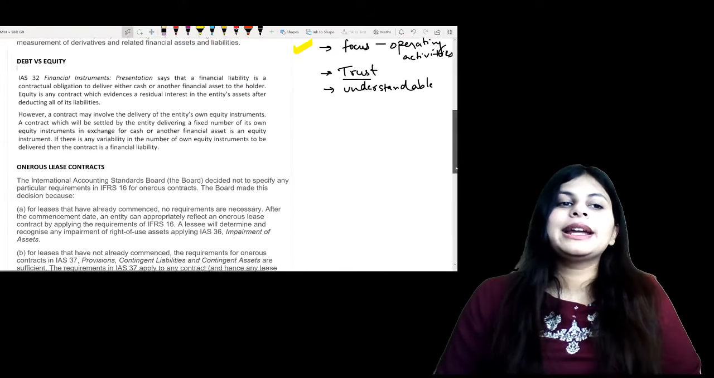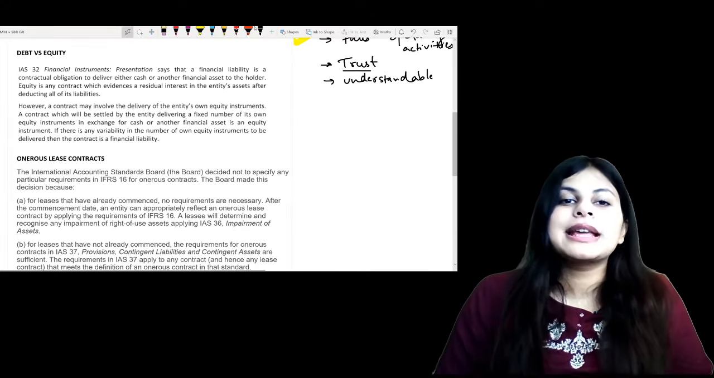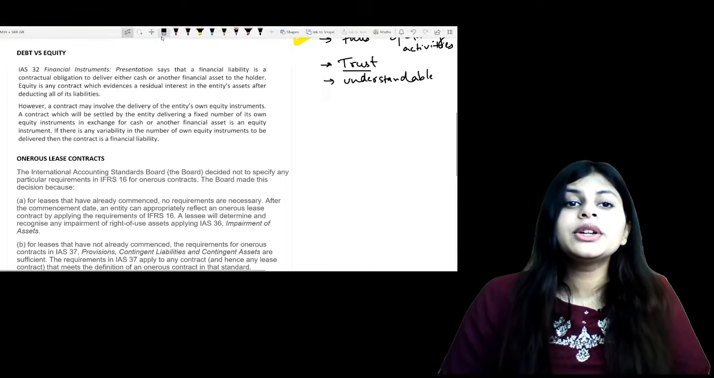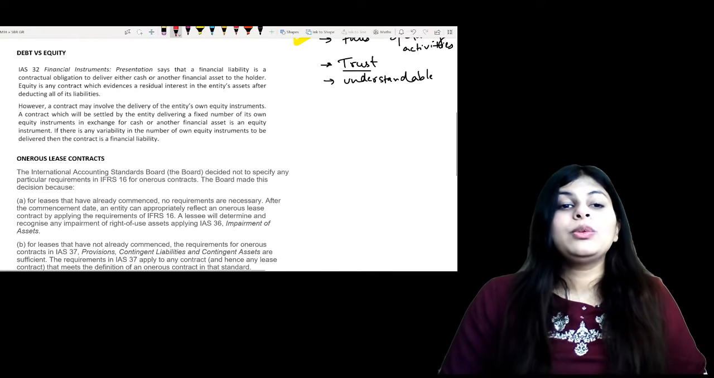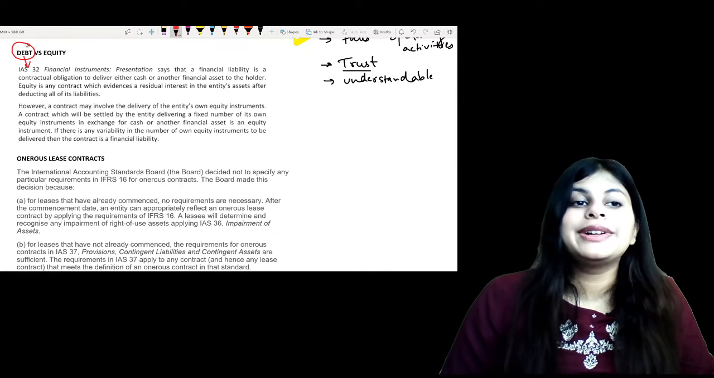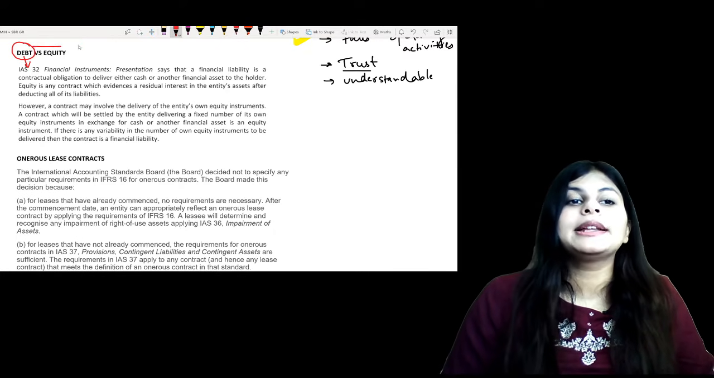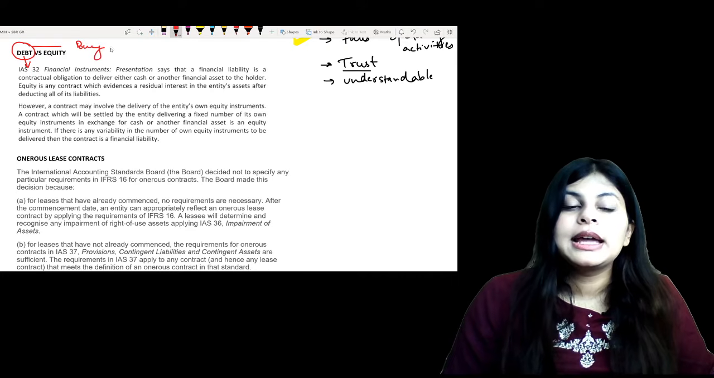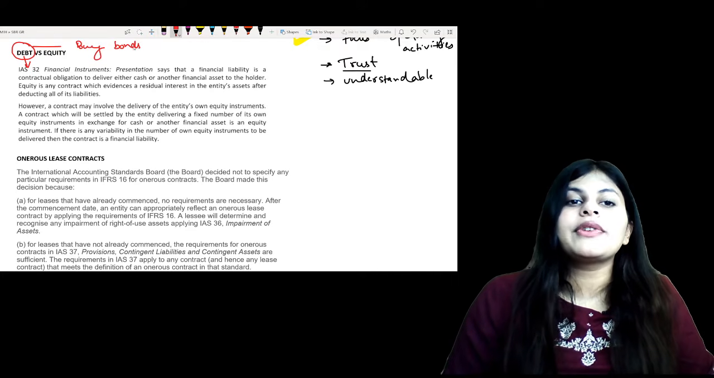Then you have one technical article on debt versus equity. All you need to know from that is, under IAS 32, what is the definition of debt? That means when you buy the bonds of a company. And what is the definition of equity?